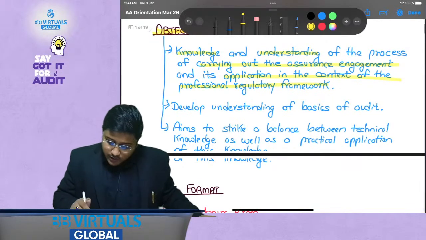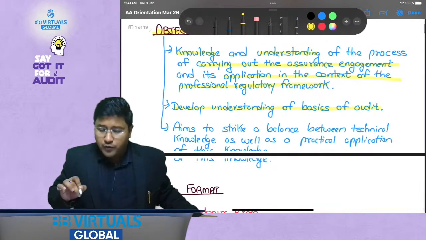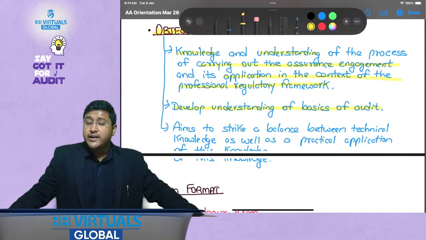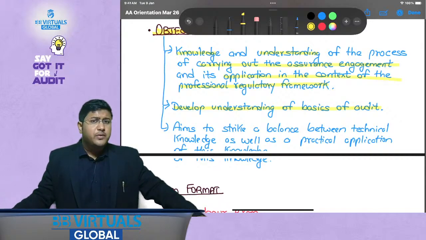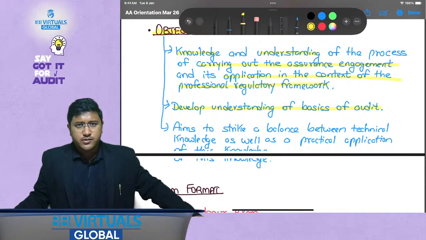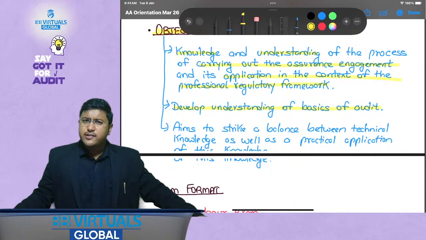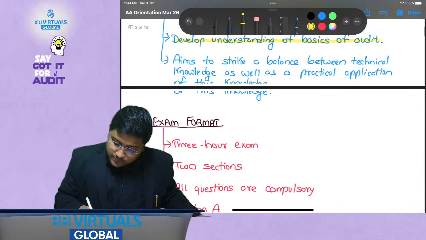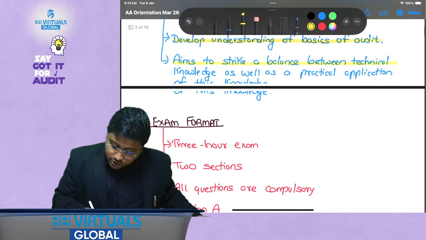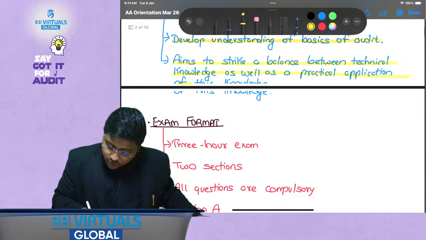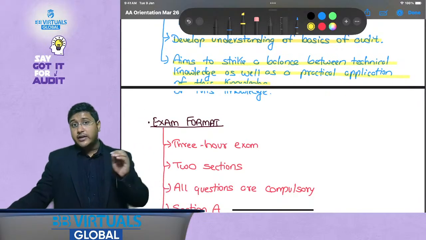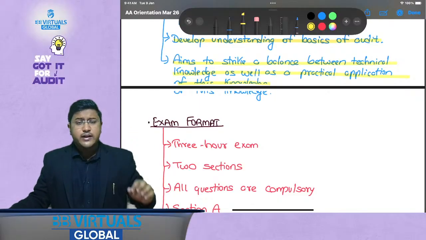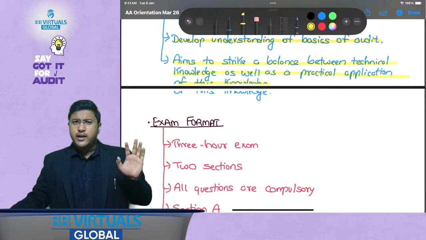Okay, then develop an understanding of the basics of audit. When I say basics of audit, what are they? Risk, internal control, understanding the entity, completion, review, reporting, all of these are basics of audit, and we should be able to understand them. Is it covered in your AA syllabus? Yes, everything is covered in your AA syllabus. Now, the paper aims to strike a balance between technical knowledge and practical application of this knowledge. That is, you should not just have the technical knowledge of the standards, but you should always be able to apply it to the given scenario as well. That is also very important here. Okay, I hope this is clear.